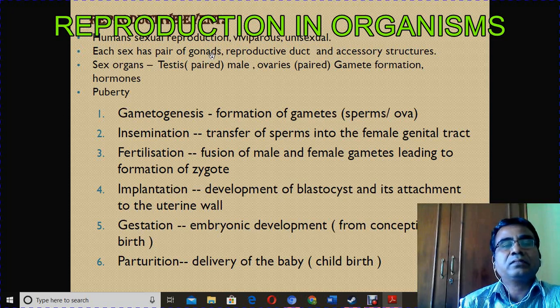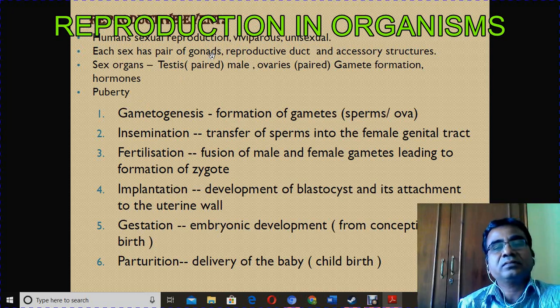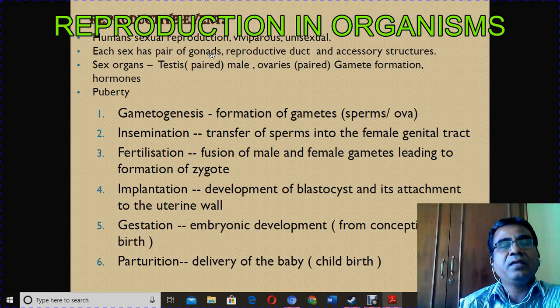They are otherwise called gonads. The male sex organs are testis, and the female sex organs are ovary. The ovary occurs in pair. Testis also is a pair.